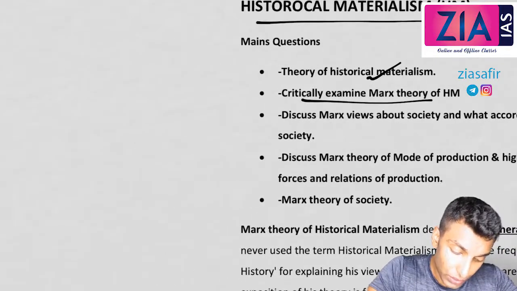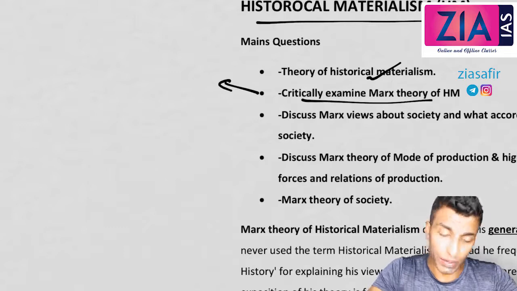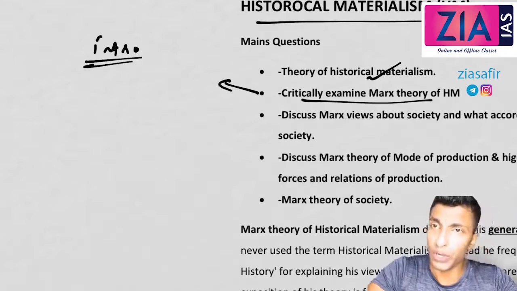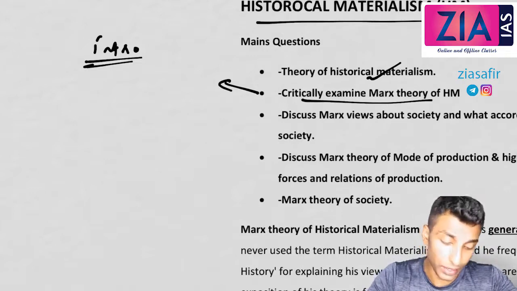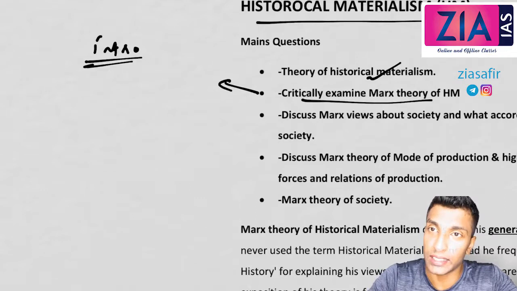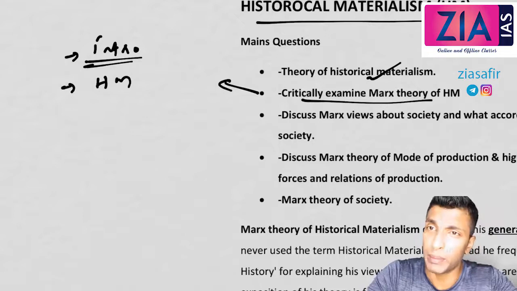And the structure of this we have also discussed, right? If the question is about critically examining, first you write the introduction of this theory. In the introduction you can write his idea about society and change itself, and that is also a part of the theory, so there is no need to write a separate introduction. Then you can write what the theory of historical materialism is.